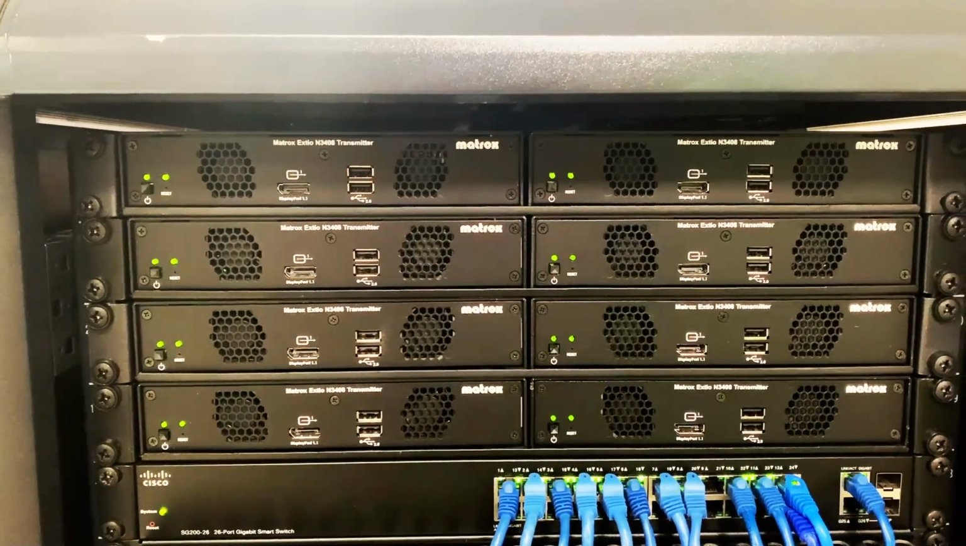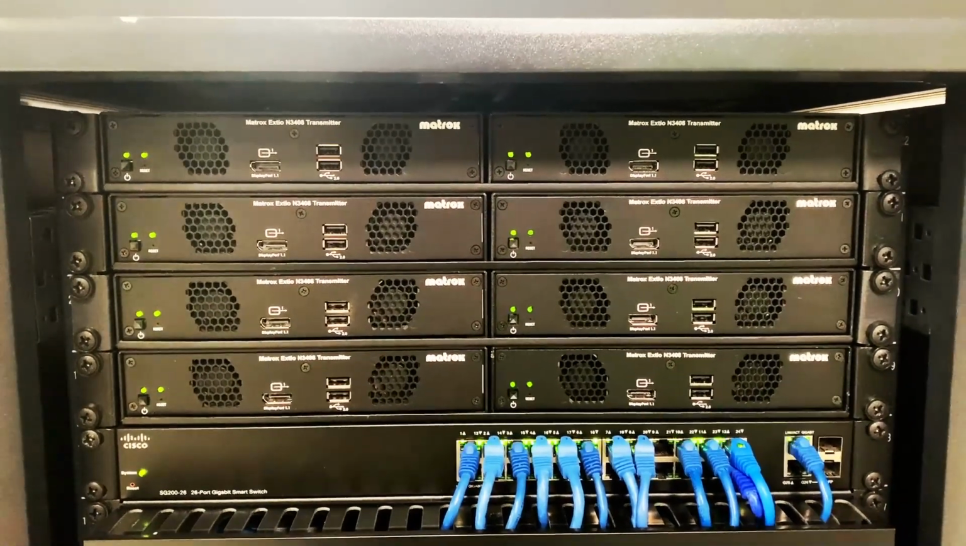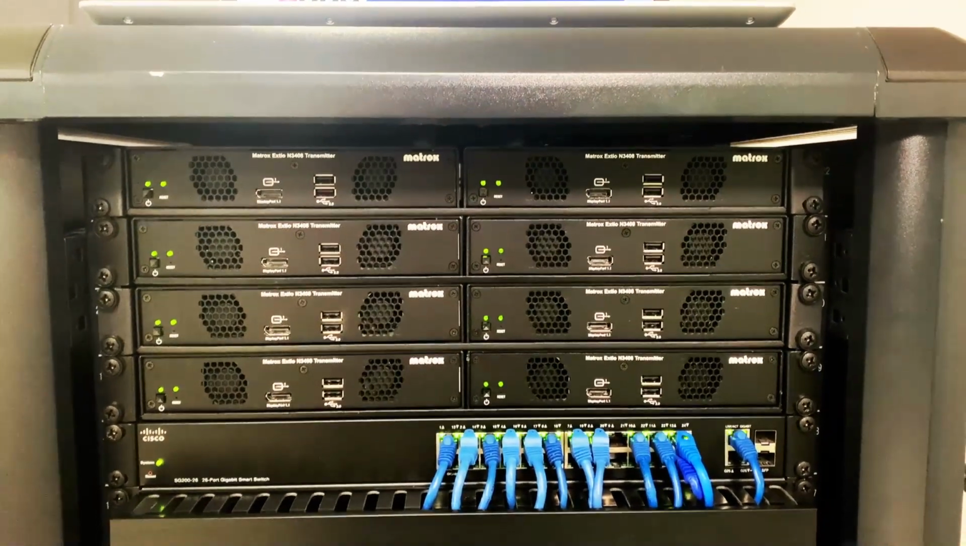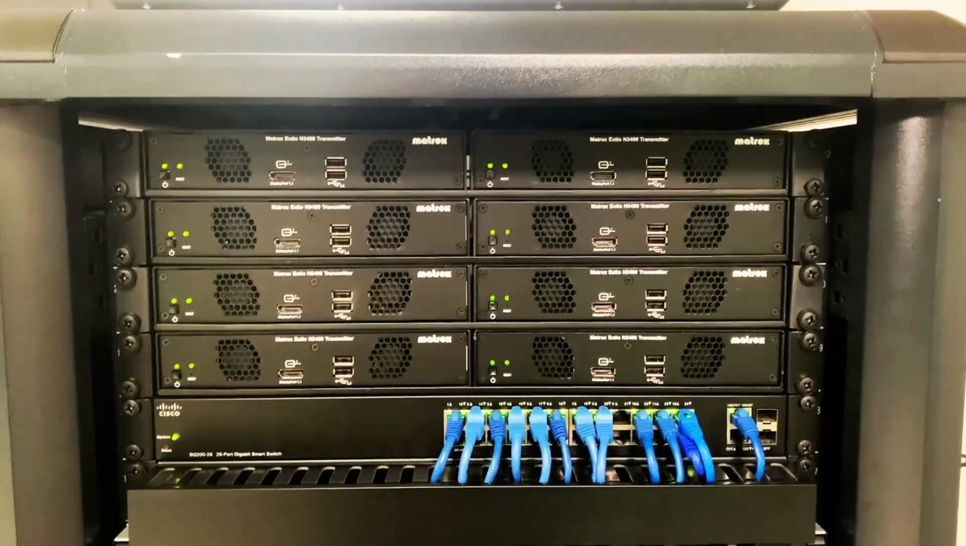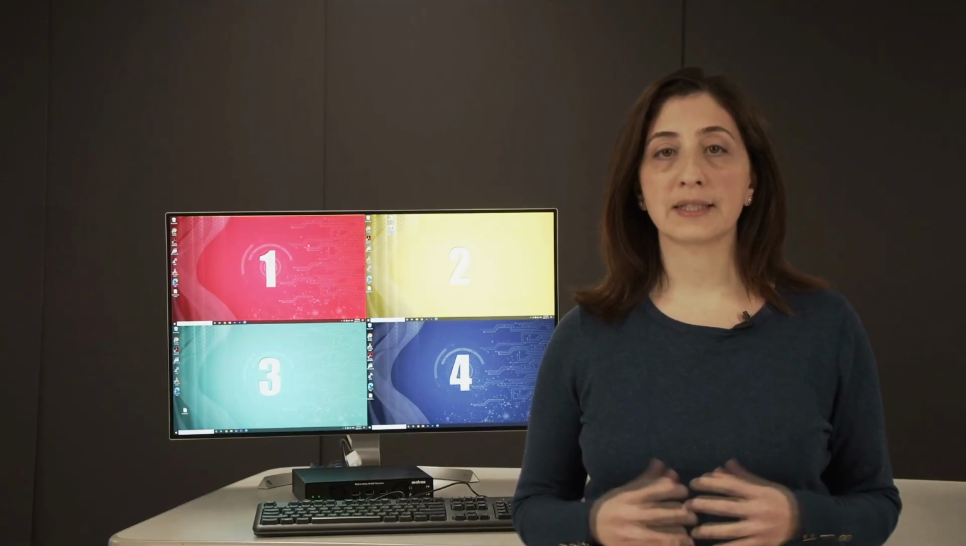In our setup, we have 8 single head systems running at 1080p 60. Each system is connected to a transmitter device, and Extio 3 transports the audio, video, and USB signals over gigabit infrastructure to the receiver. The first step is to go through the standard setup process and get all the Extio 3 devices up and running using Extio Central Manager.